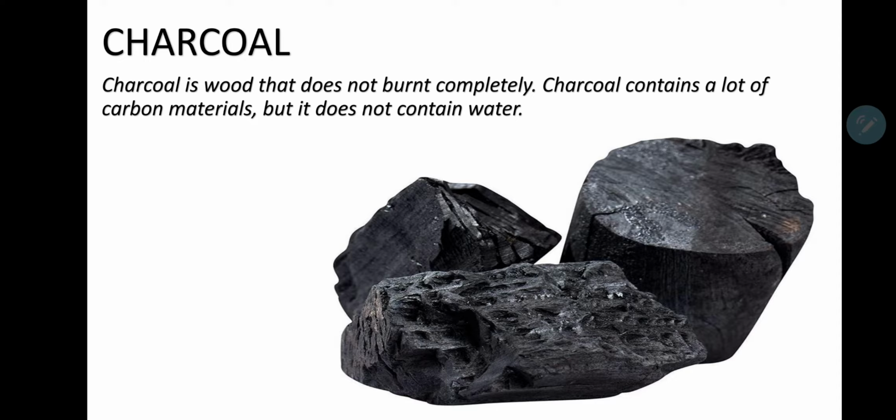You let the wood burn until it turns pitch black like this. This kind of wood will be so easy to burn. Why? Because it doesn't contain water anymore. So that is the difference between charcoal and ordinary wood.